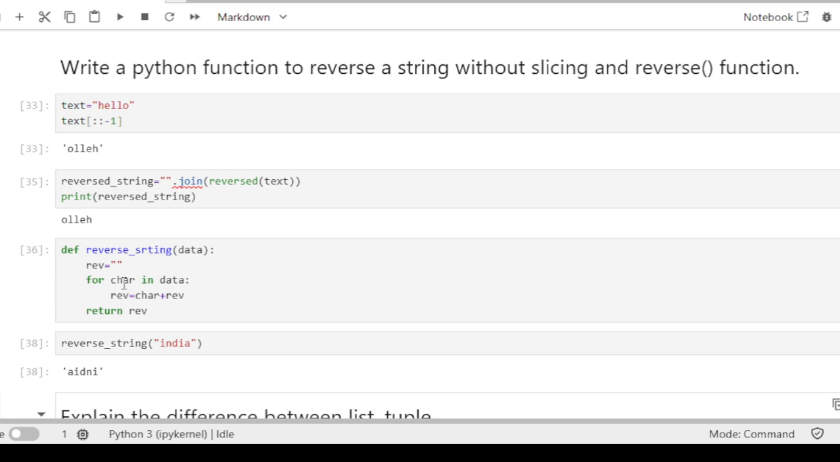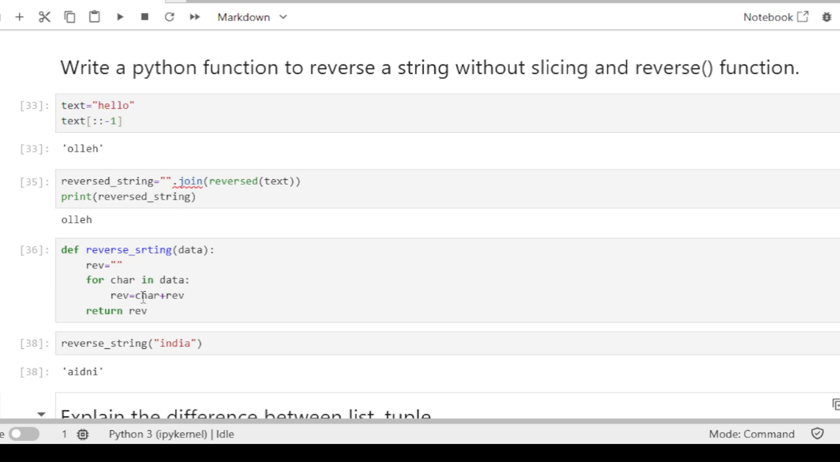So first it will pick I from this character, and then it will append it to the reverse. So it will have the I, and then it will have the N character. So first it will add N, then it will append it to the reverse. So in reverse we will have the I. So it will have NI. Then again it will have D.